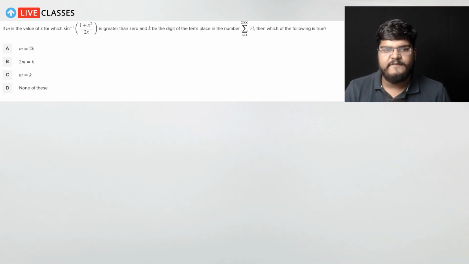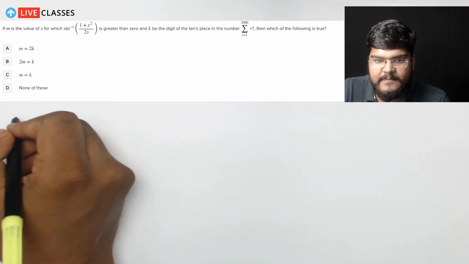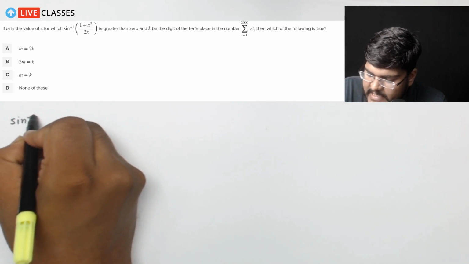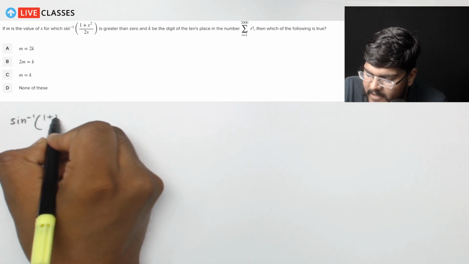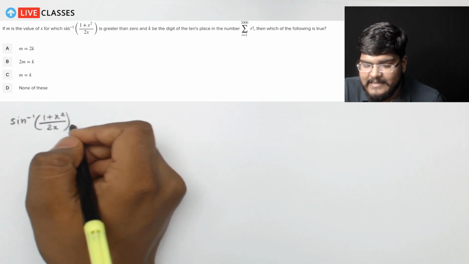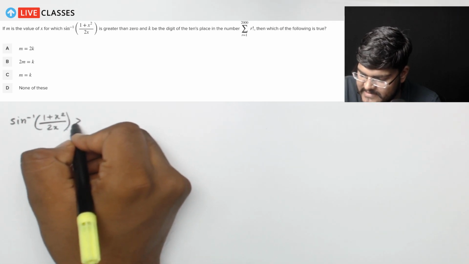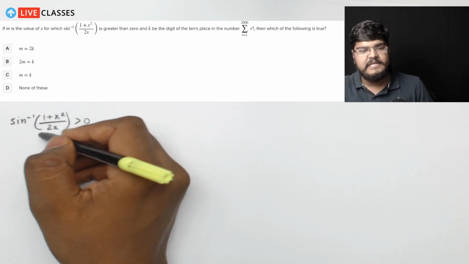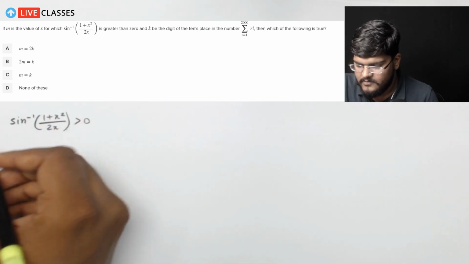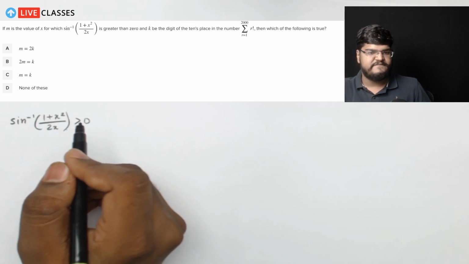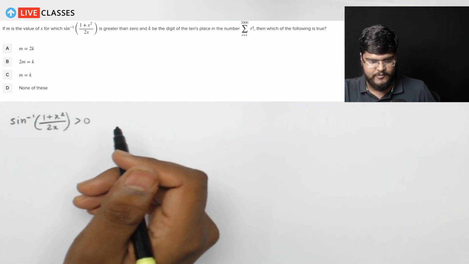If m is the value of x for which sine inverse of (1 plus x square) by 2x is greater than 0. Now, for anything in sine inverse to be greater than 0, we know that the range of the sine inverse function is minus pi by 2 to pi by 2, right?